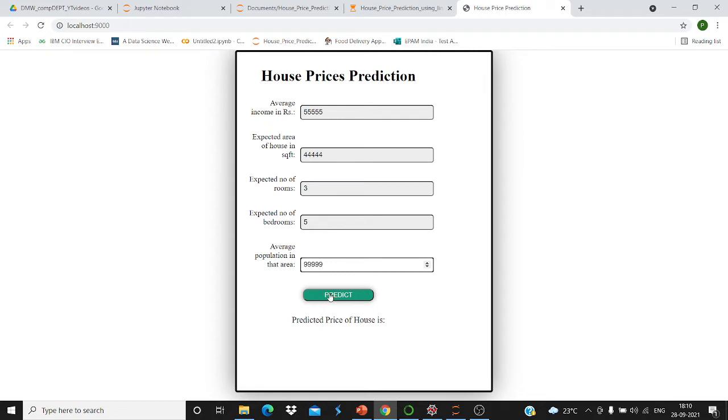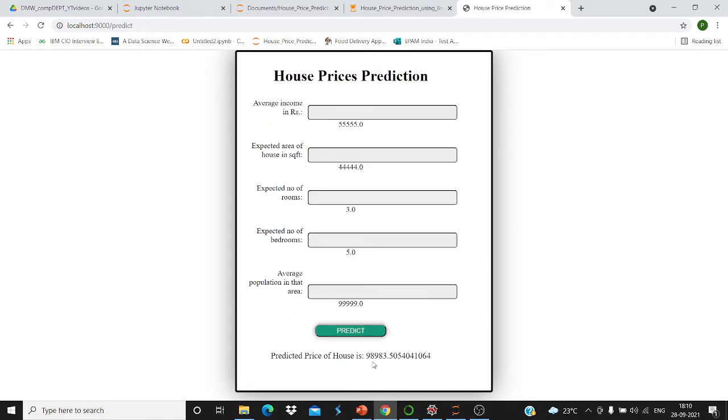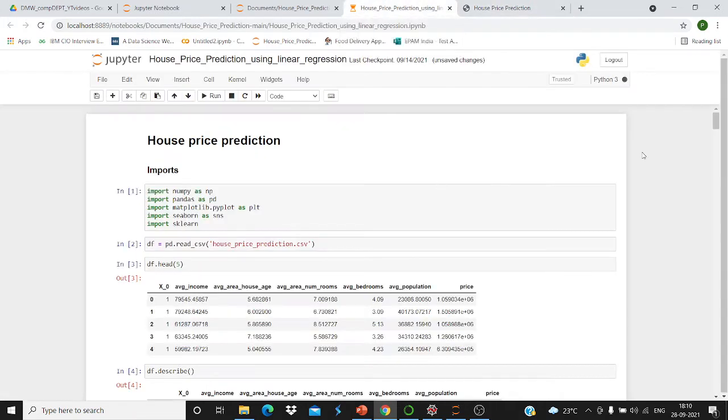Then after clicking on the predict button, it will show us the price of the predicted house. So this is the price of the predicted house, that is 98,983. Let's move towards our project, to see how exactly the house price prediction model works.